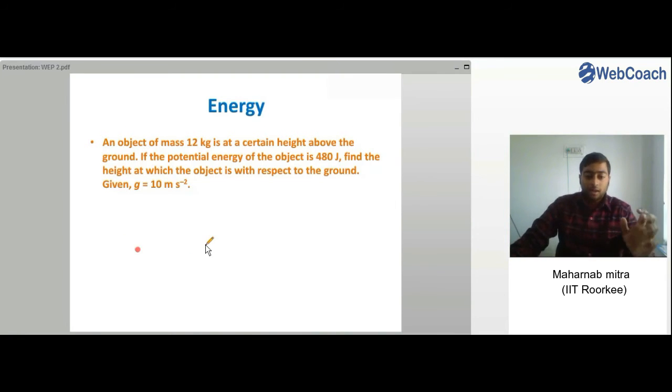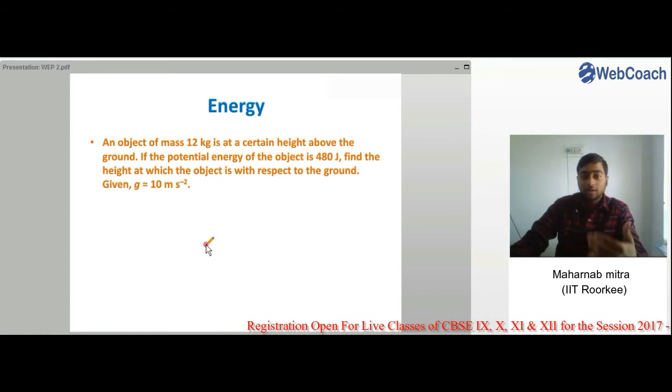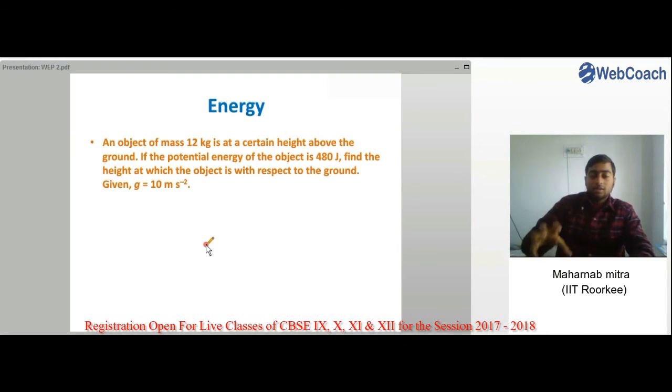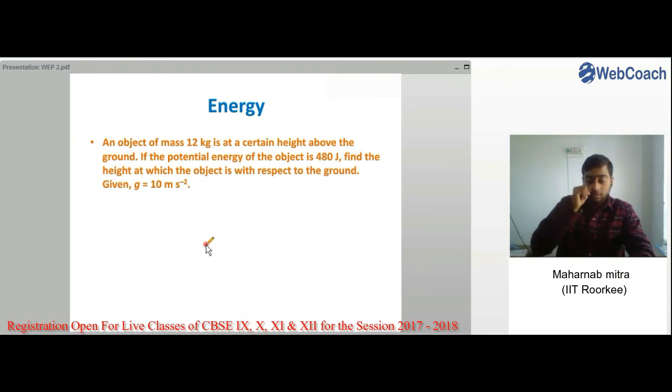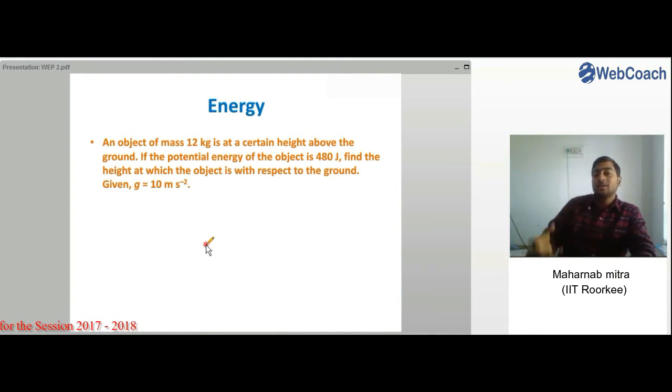So let us solve one more question. An object of mass 12 kg is at a certain height above the ground. If the potential energy of the object is 480 joules, find the height at which the object is with respect to the ground. Now an object is having a mass of 12 kg and it is having a potential energy of 480 joules, right?